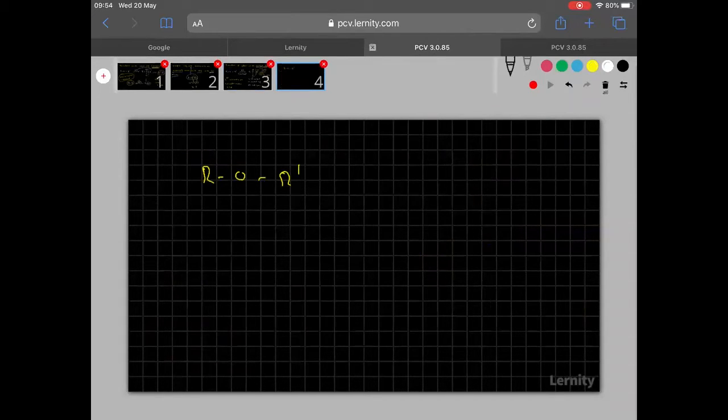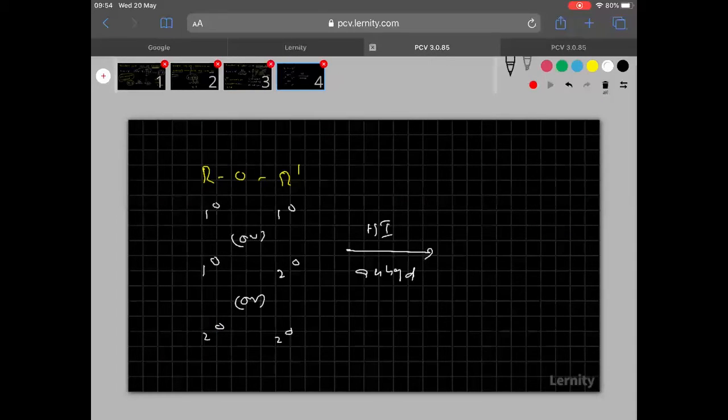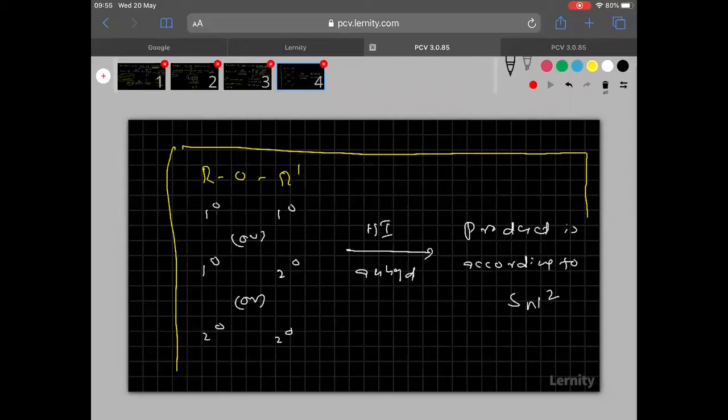If R is primary, R' primary, if R is primary, R' secondary, or if both are secondary, remember everyone, when it reacts with anhydrous HI, the product is according to the SN2 mechanism. Clear? This is one of the important points to be noted here.